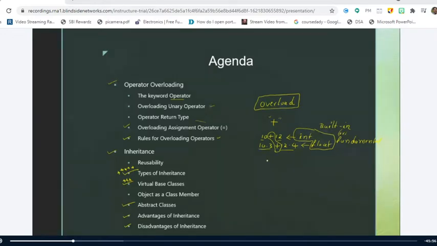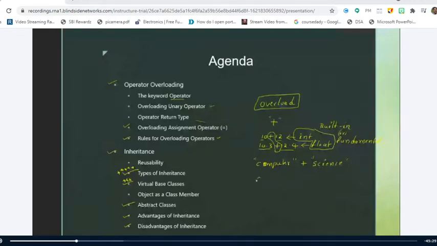For example, I'll take one string, computer, and another string called science. I write some code in such a way that if I put a plus symbol between these two strings, computer and science, the result will be the concatenation of the two strings.